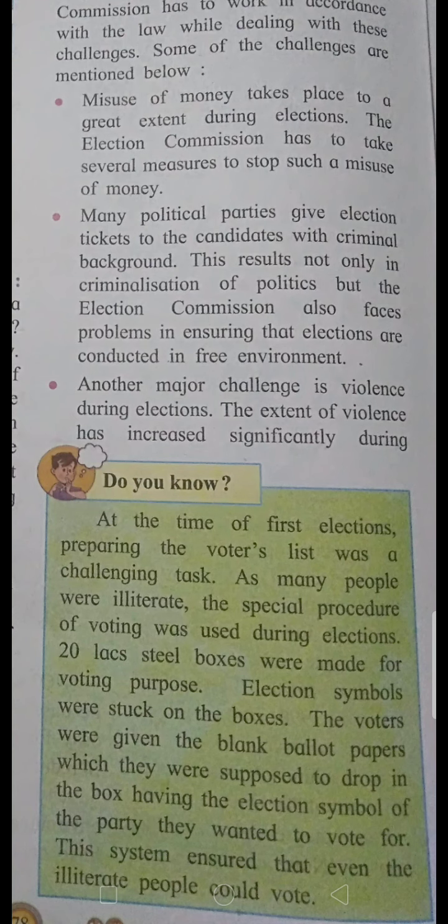Okay, now see this green box. They are describing that when elections were first held in India, many people were illiterate. They couldn't read. They couldn't understand the name of the person. So what they did, suppose they made 20 lakh steel boxes. Okay, and suppose there are 4 contestants. 4 parties हैं और 4 parties के सभी contestant fight कर रहे हैं.